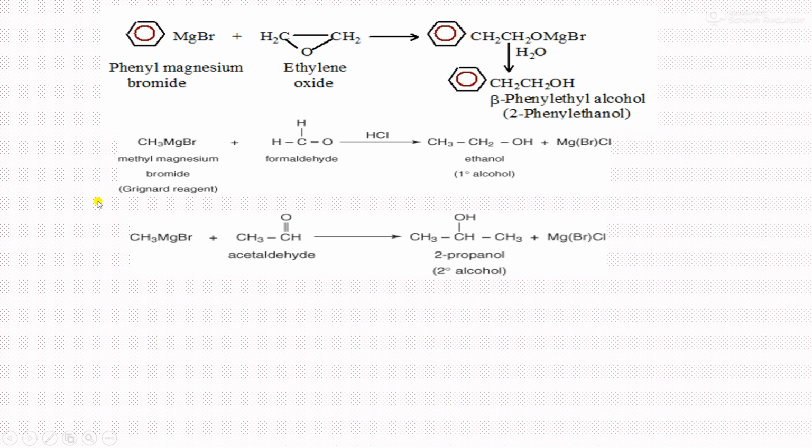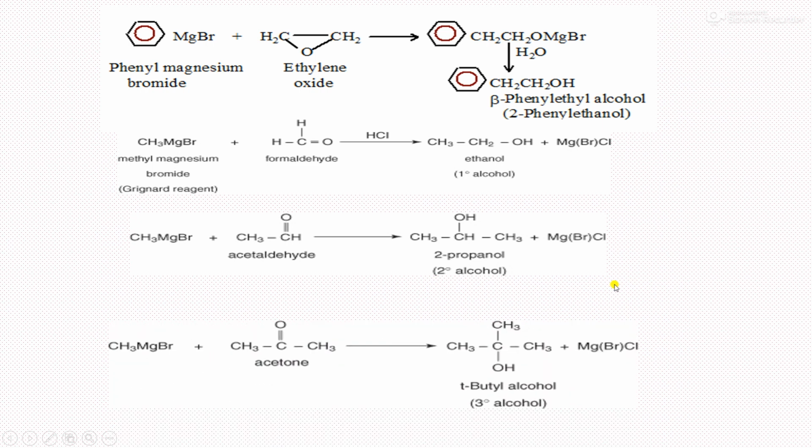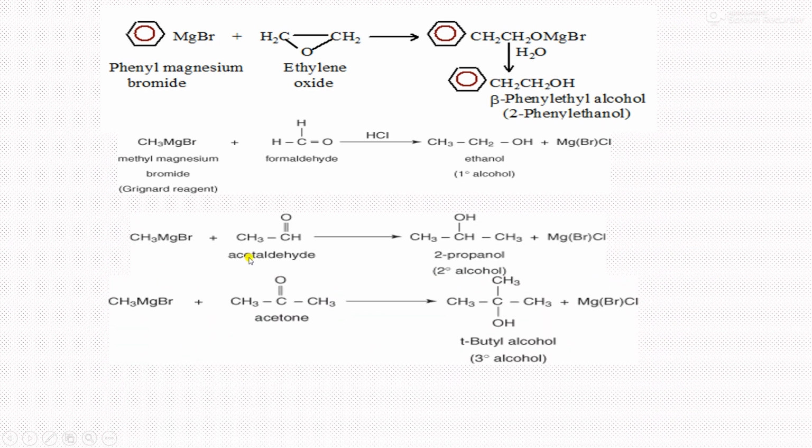Attack of the carbanion occurs on the carbonyl group, and we get 2-propanol, CH3CHOHCH3, and MgBrOH actually, but as we have taken HCl, finally that HCl reacts with MgBrOH, and again this compound is converted into MgBrCl. So this is one more example. This is the secondary alcohol. This is the primary alcohol.